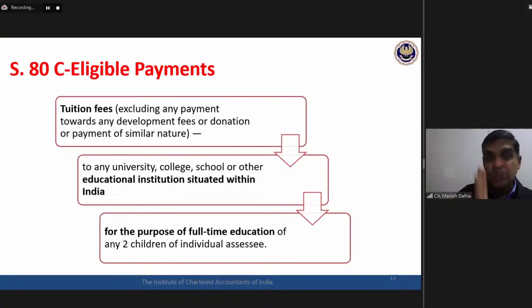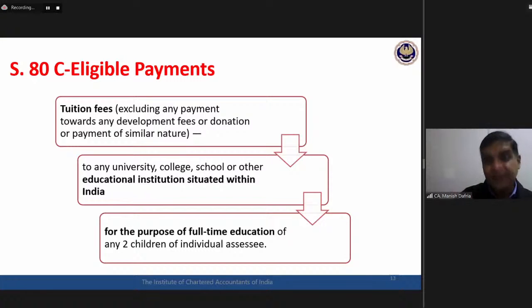Now, any two children of individual assessee. Each one of you must have read it, even before me pointing it out. It is only children. Again, no mention about major, minor, dependent, not dependent. So even for the married daughter, this tuition fees has been paid. Practically, this may not be the situation, but still in a rarest case, this is possible. For the married daughter, tuition fees has been paid by her father.